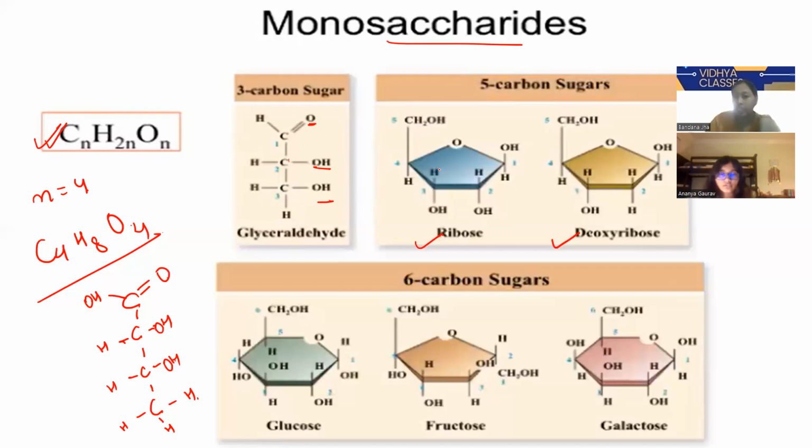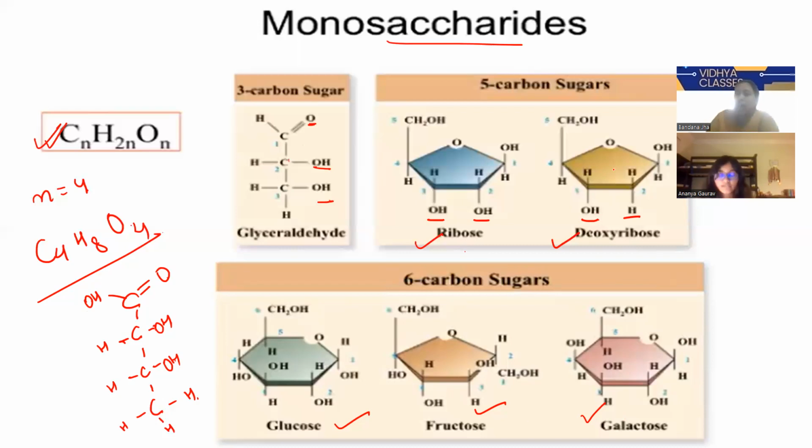If we see the structure of this ribose, we have two OH. But if we see the structure of deoxy, we only have one OH. That makes the difference between ribose and deoxyribose. Just like here, glucose, fructose, and galactose are all deoxyribose, because they have one OH and one H. Correct.